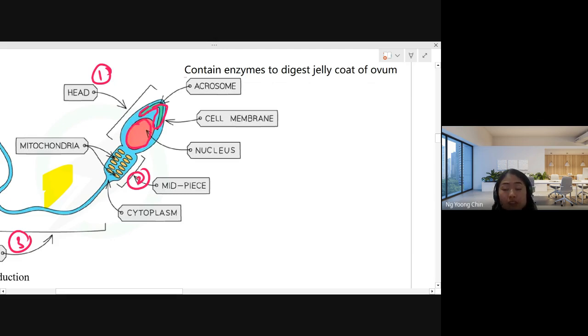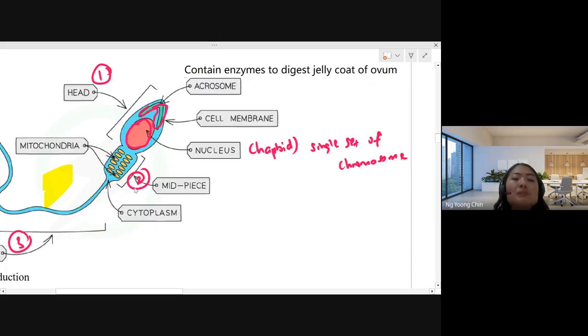And for your information, the nucleus is haploid, because cells are divided into 2 types: one is diploid, one is haploid. For the sperm cell, the nucleus is haploid, which means they have a single set of chromosomes. Haploid, single set, only one set. So that's called the nucleus.